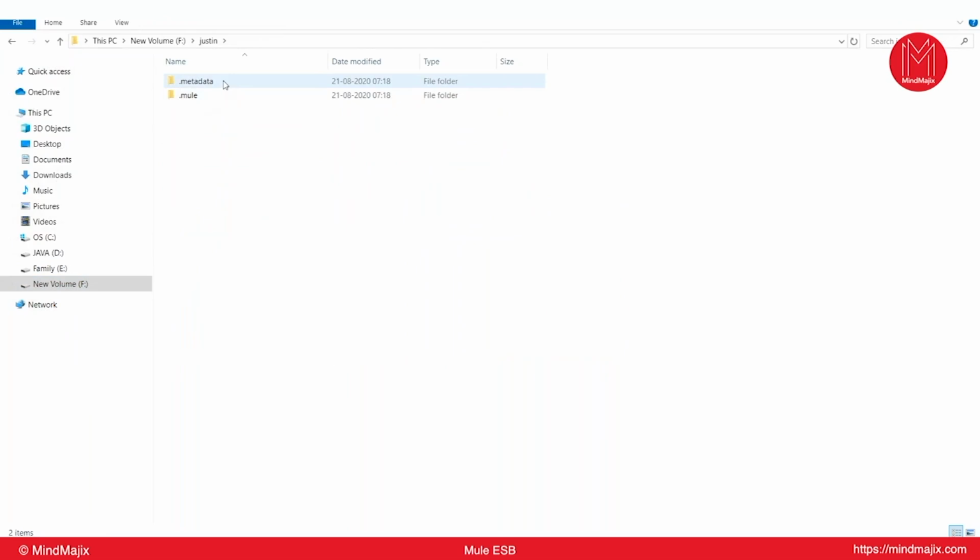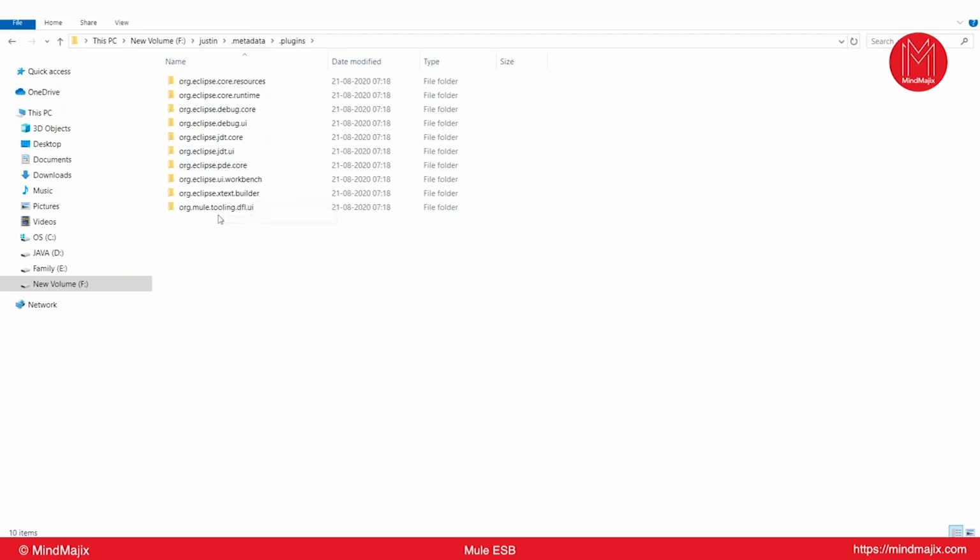You can see some .metadata. What do you mean by metadata? Data about the data. That means here, data about the MuleSoft Anypoint Studio. If I click on metadata, you can see some plugins. If you open the plugins, you can see Eclipse plugins. Based on these Eclipse plugins, your Anypoint Studio is created.